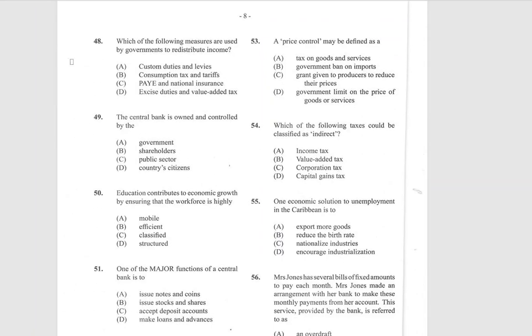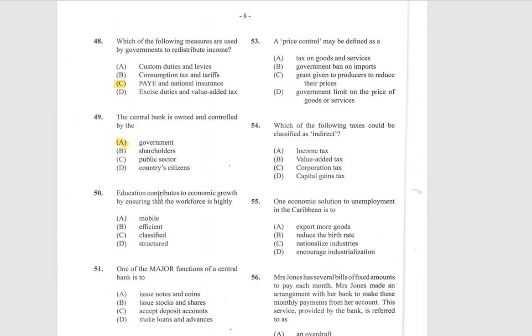Now, which of the following measures are used by governments to redistribute income? We have custom duties and levies, consumption tax and tariffs, PAYE and national insurance, excise duties, and value added tax. And that is C. The central bank is owned and controlled by the government.